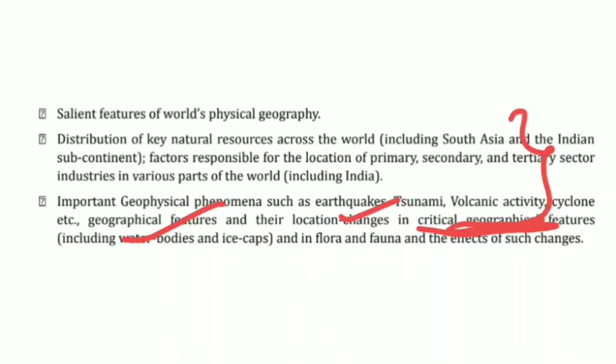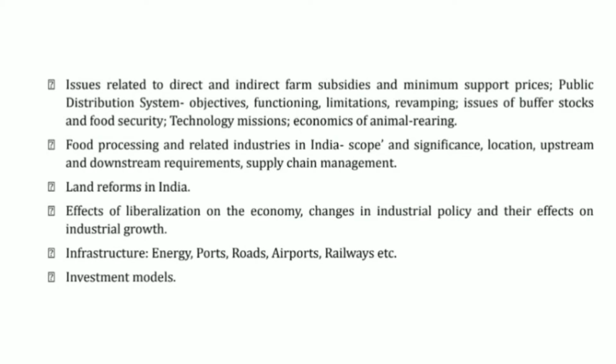So let's quickly see GS paper 3 syllabus. See, when you look at food processing and related industries, you'll find that yes, somewhere this transportation is related there, but yes, this is also not complete relation. Then you can also see about the technology missions that they're talking of, and you'll find that yes, this is also some basic technology that is required, especially if you have electric vehicles, and when you mention the stability, that yes, the charging point should be there and everything, the technology missions portions do come in.